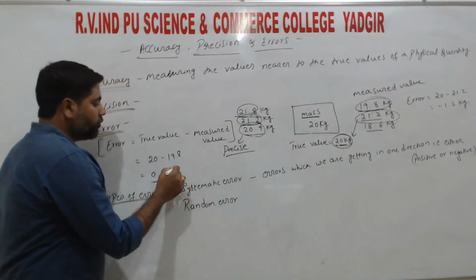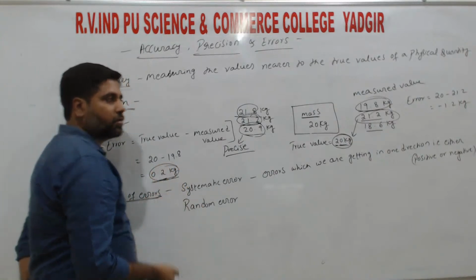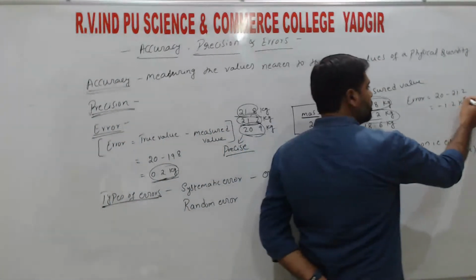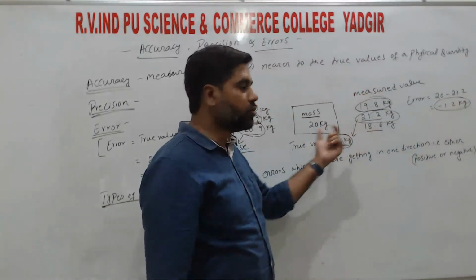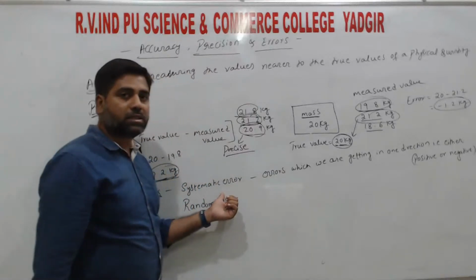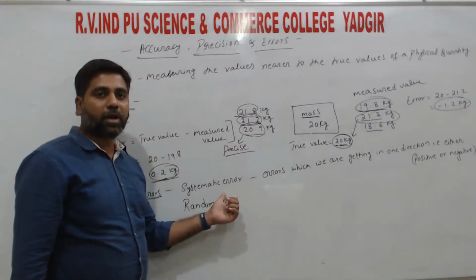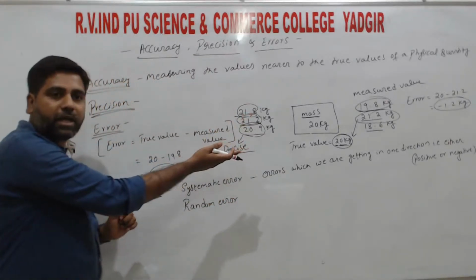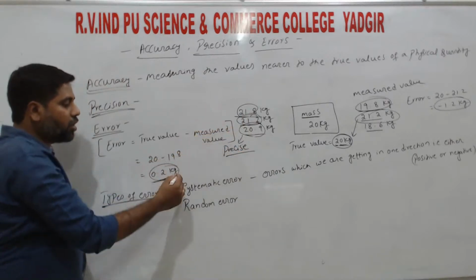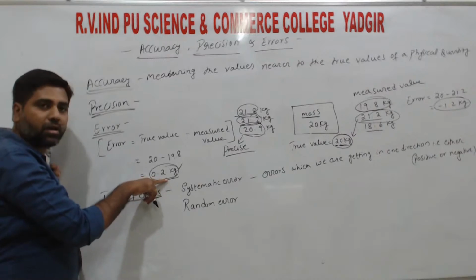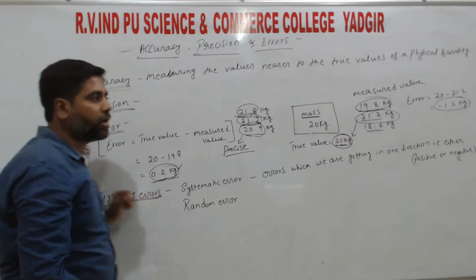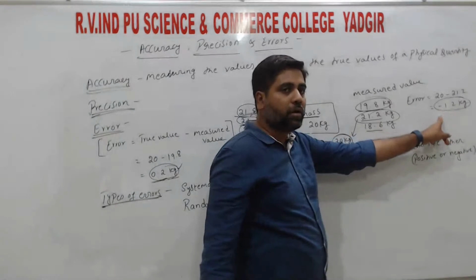So one time we are getting a positive error and the second time we are getting a negative error. ಇಂತ errors ಕೂಡ ಇರುತ್ತೆ. ಇದನ್ನ ನಾವು systematic error ಅಂತ ಕರೆಯೋದಿಲ್ಲ. Systematic errors ಅಲ್ಲಿ each time we take the readings, the errors should always be positive, or all errors should be negative.